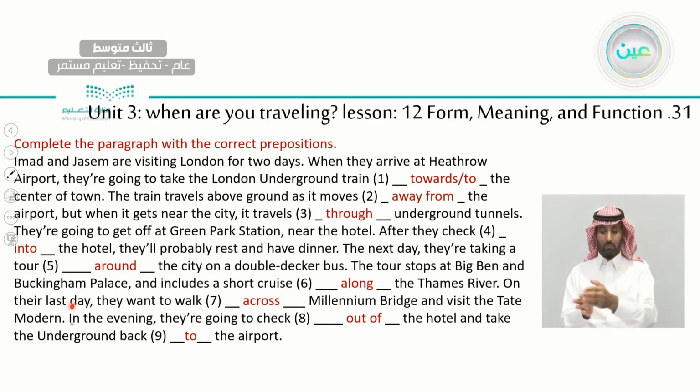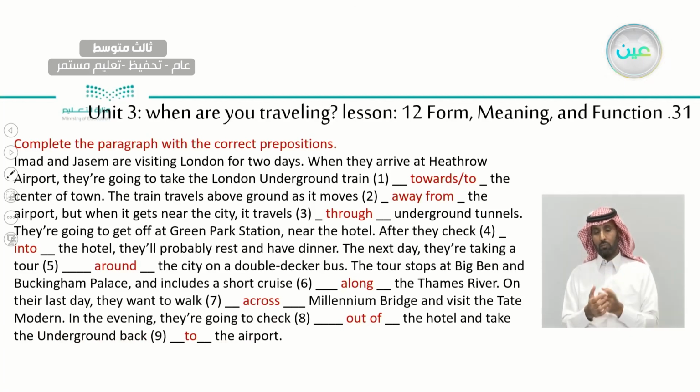On their last day, they want to walk across Millennium Bridge and visit the Tate Modern. In the evening, they are going to check out of the hotel and take the underground back to the airport. So they are going back to the airport again.